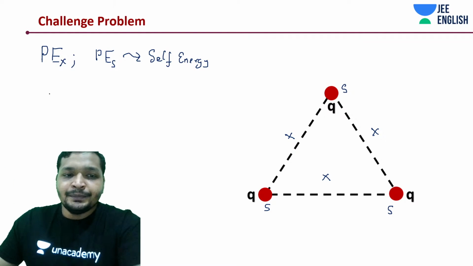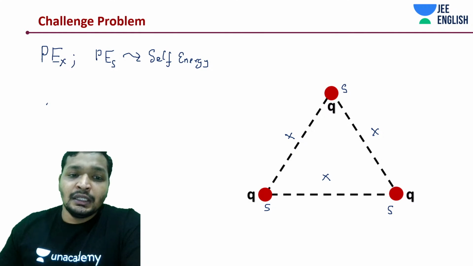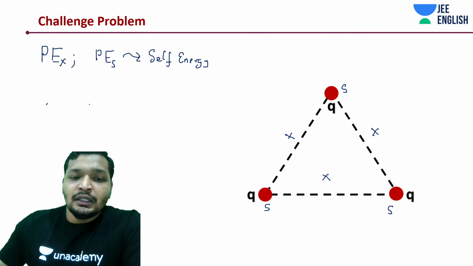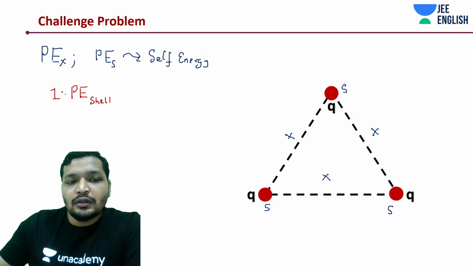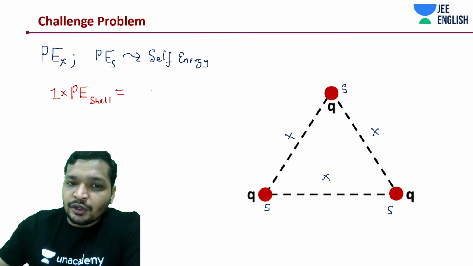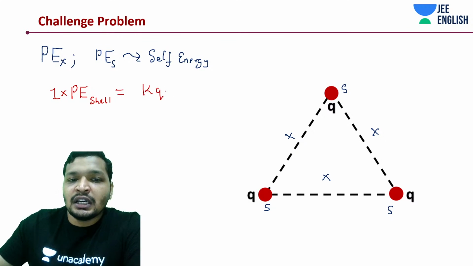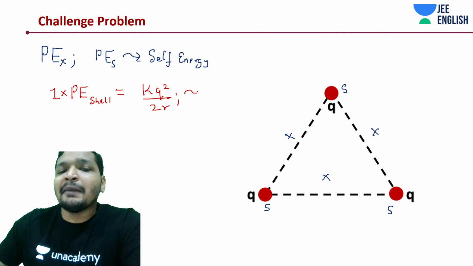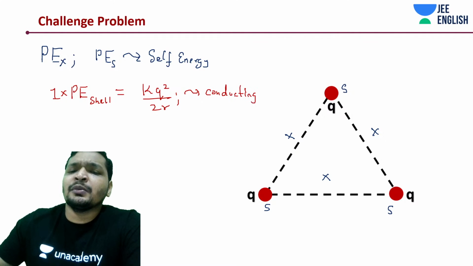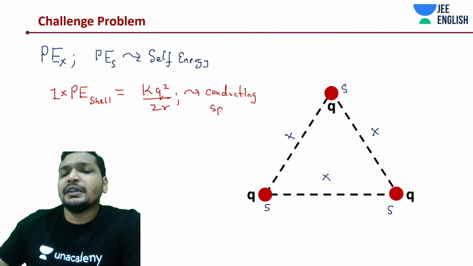If you remember, let me come this way. What is the potential energy of one shell? If it has charge Q on it, it's going to be kq square by 2r. It is the same for conducting, because all charges are going to be distributed on the surface of the conducting sphere.